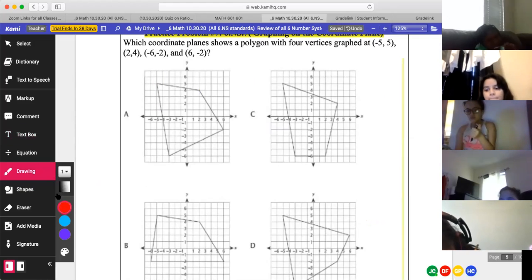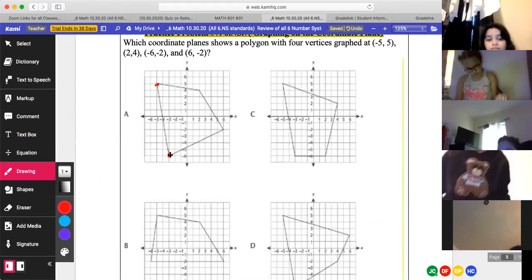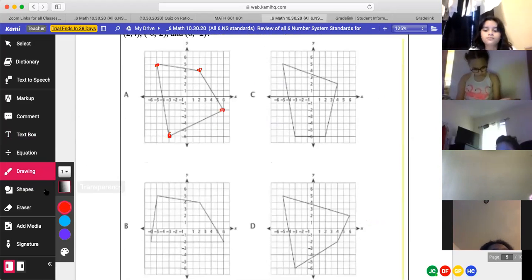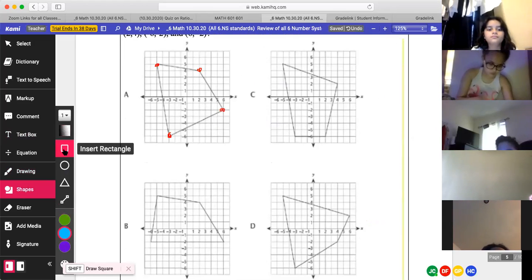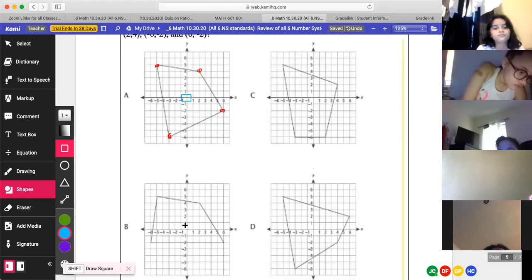Right? We have plane coordinates. Show a polygon with 4 vertices graphed that have -5, 5; 2, 4; -6, -2; and 6, -2. So what do you get, sir? Which one? I can already guess. Explain your procedure. I could see that it's A because you lined out the graphs beforehand.